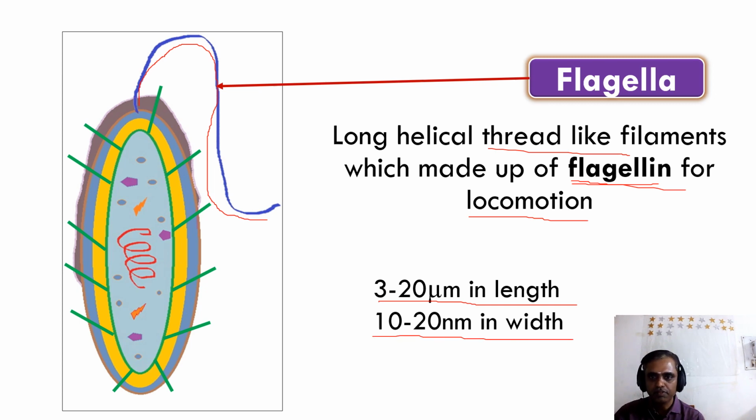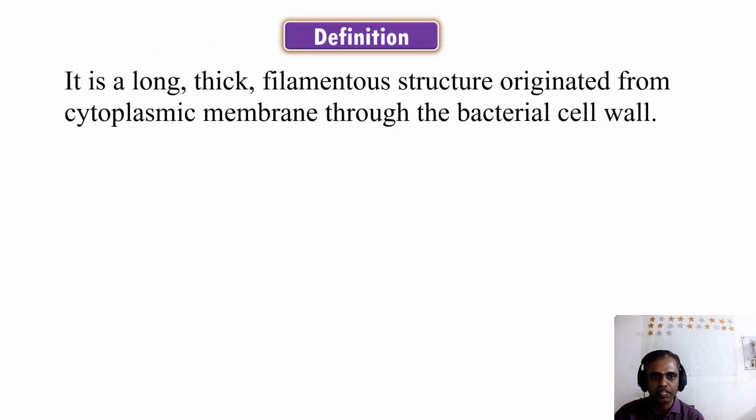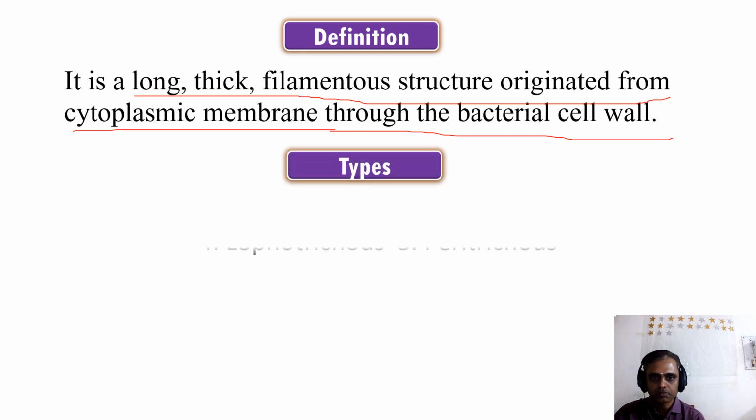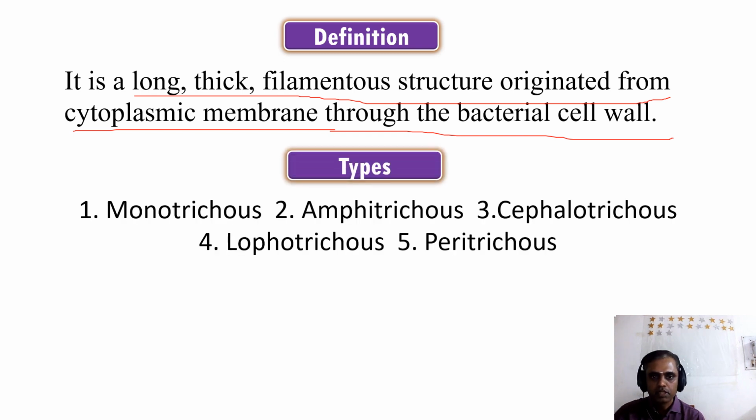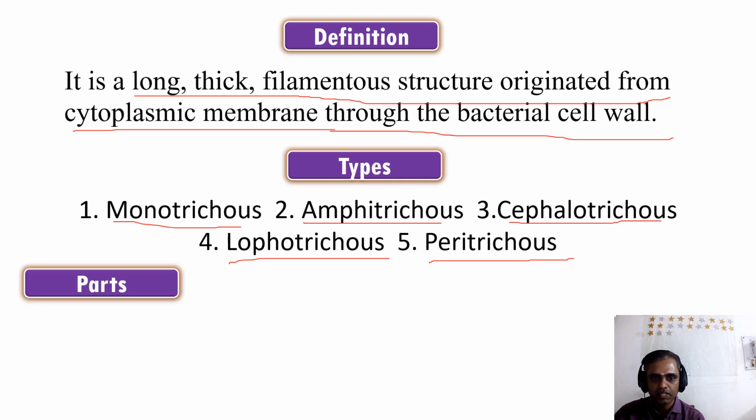So now we'll study the flagella in detail. It's a very important topic for the exam. It is a long, thick filamentous structure originating from the cytoplasmic membrane through the bacterial cell wall. The types of flagella are: monotrichous, amphitrichous, cephalotrichous, lophotrichous and peritrichous. I will explain them one by one later.